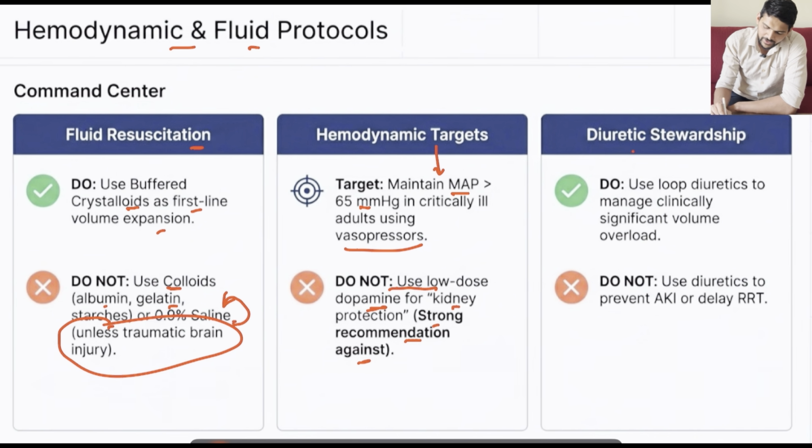Then what about diuretics? Use diuretics to manage clinically significant volume overload. It's not like the patient is having acute kidney injury and oliguria and we will be using diuretics to force the kidneys for diuresis or to get the urine output. Do not follow such things. If the patient is in acute kidney injury, only if you notice volume overload, in that case use diuretics. Otherwise there is no role of diuretics in AKI. And remember, do not think using diuretics we will be getting urine output and we can delay renal replacement therapies. This is a wrong concept.